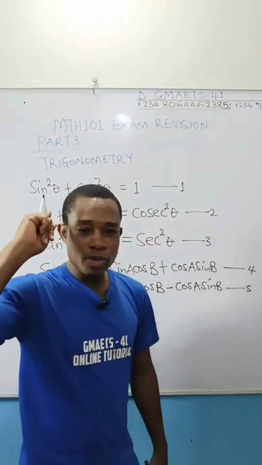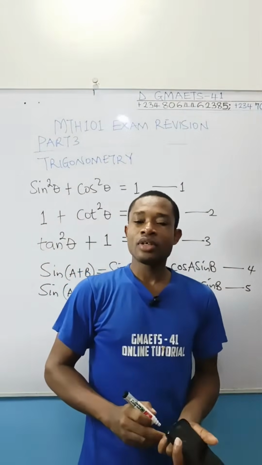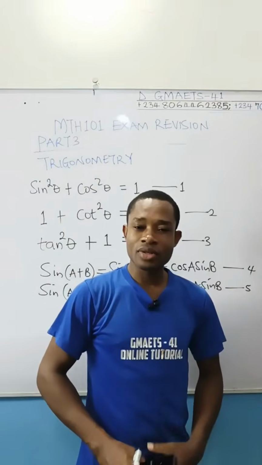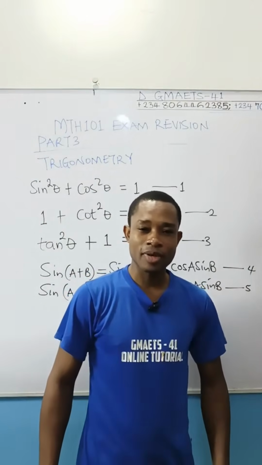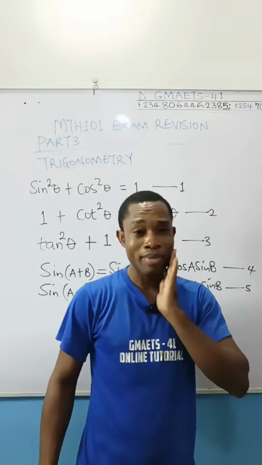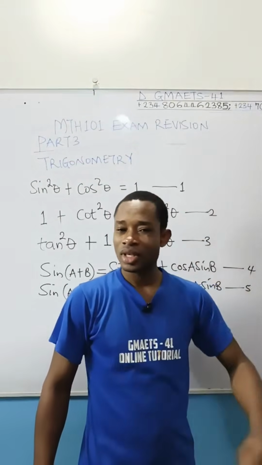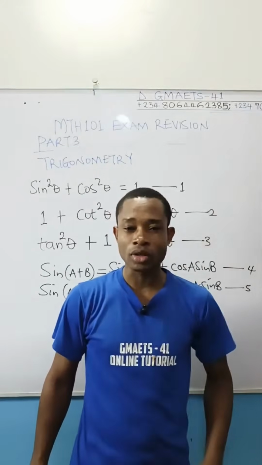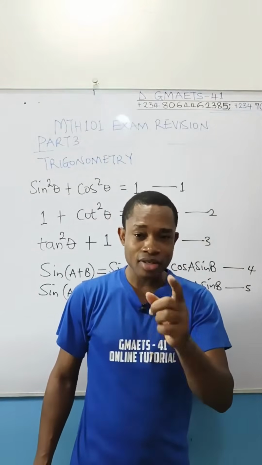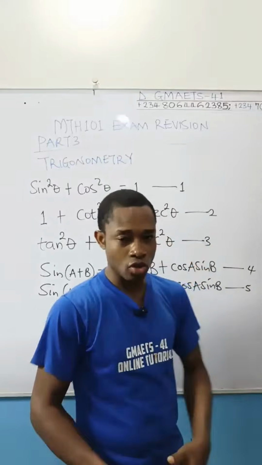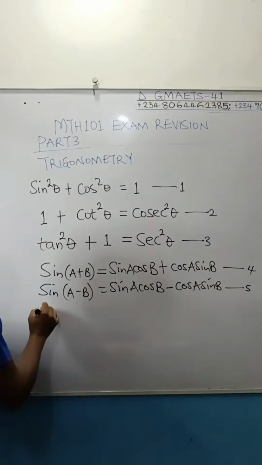By the way, although this particular revision class targets Nnamdi Azikiwe University students, Unizik 100 level students, please take note: if you are sitting for JAM and you will take maths, you need this. And if you're in any other school in Nigeria or in any part of the world, and you're offering a maths course, you still need this revision, so make sure you connect. We move on to the next identity you should be aware of.